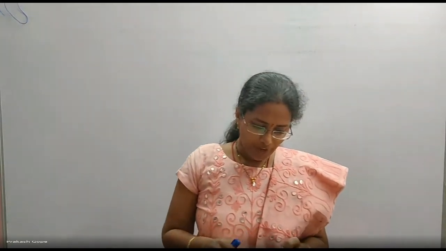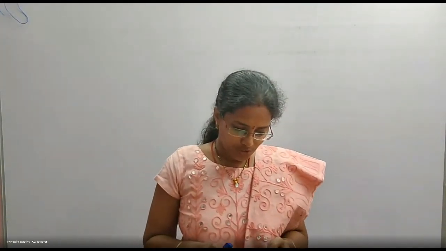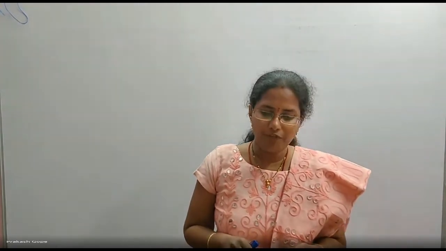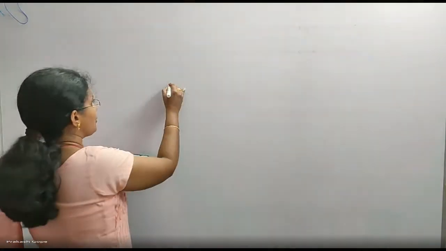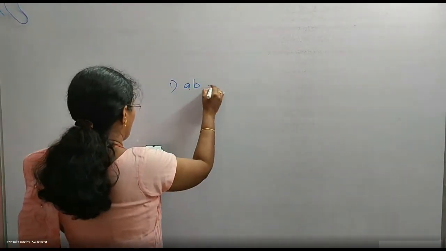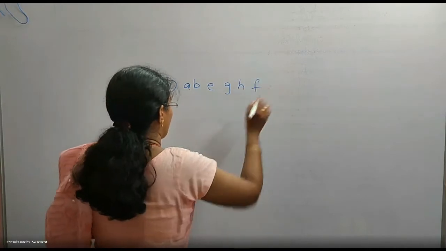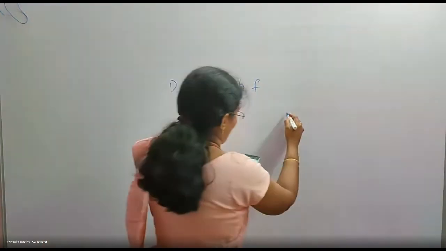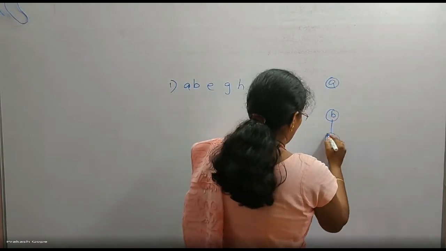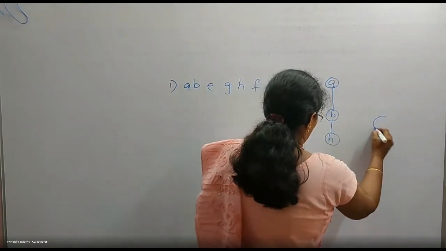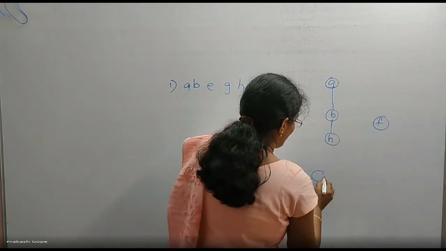Consider the following graph. Among the following sequences, which are depth first traversals? DFS traversals. Let's check. What is the first one? A, B, E, G, H, F. So the graph is like this: A, B, H, F, G.